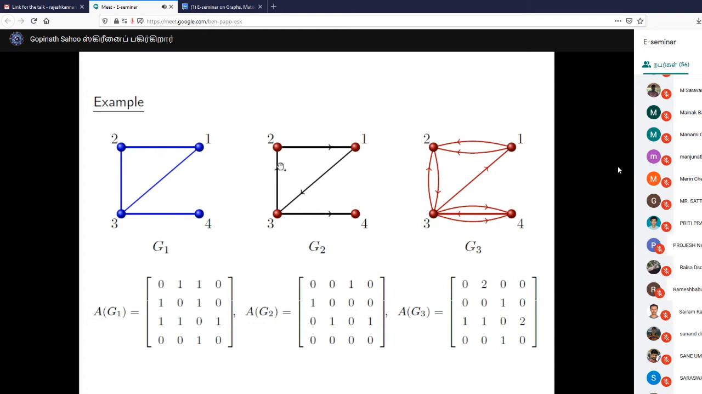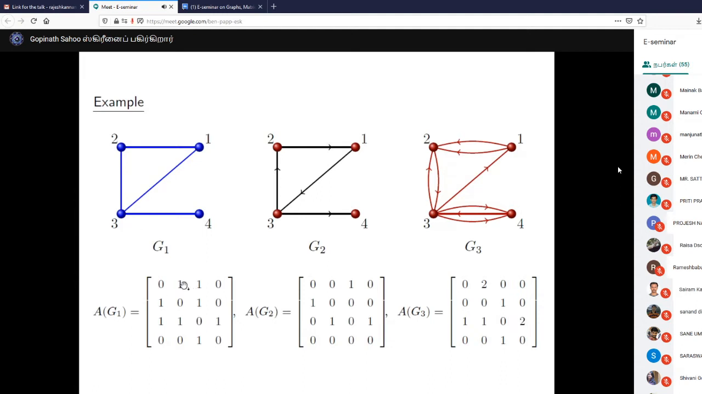And here in G2, you can see that there is a directed edge from 2 to 1, but there is no directed edge from 1 to 2. So the 1 2 entry is 0, but the 2 1 entry is 1. So basically, in case of an undirected graph, you will always find the diagonal entry is 0 because we are avoiding any kind of self loops. So in all these cases, the diagonal entries are 0 because we are avoiding any kind of self loop.